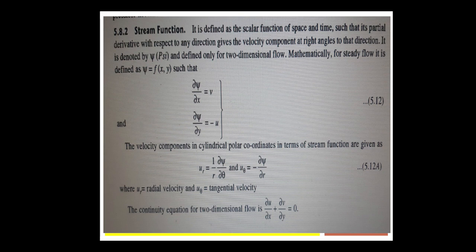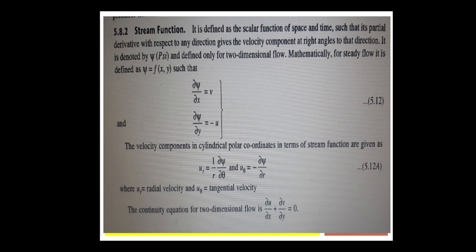Just like a trident, you are having a psi symbol, and it is defined only for two-dimensional flow, not for three-dimensional flow. Therefore, for steady flow, for psi equals f of x, y, we can write dou psi by dou x equals v, dou psi by dou y equals minus u. Why is it minus u? Because it is a negative component, right? Dou psi by dou y equals minus u.